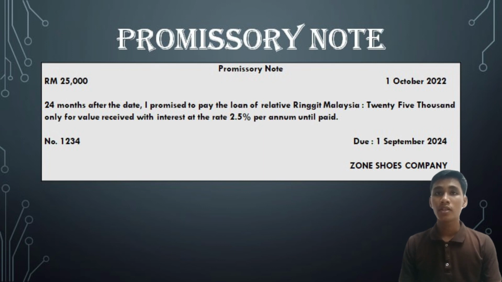24 months after the date I promise to pay the loan of relative, ringgit Malaysia 25,000 only, for value received with interest at the rate 2.5% per annum until paid.